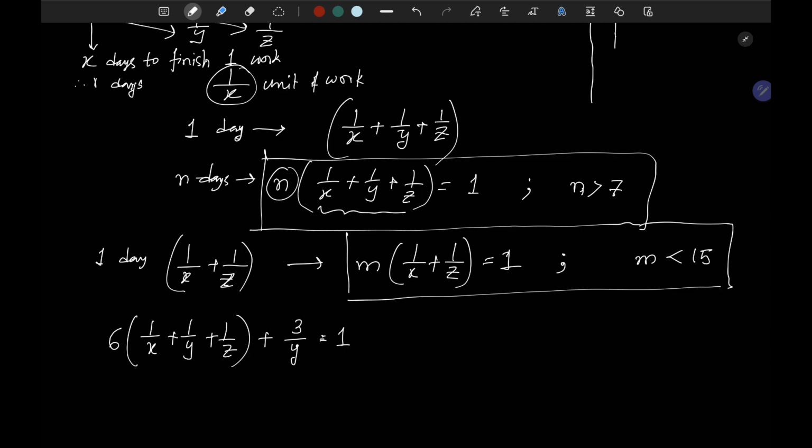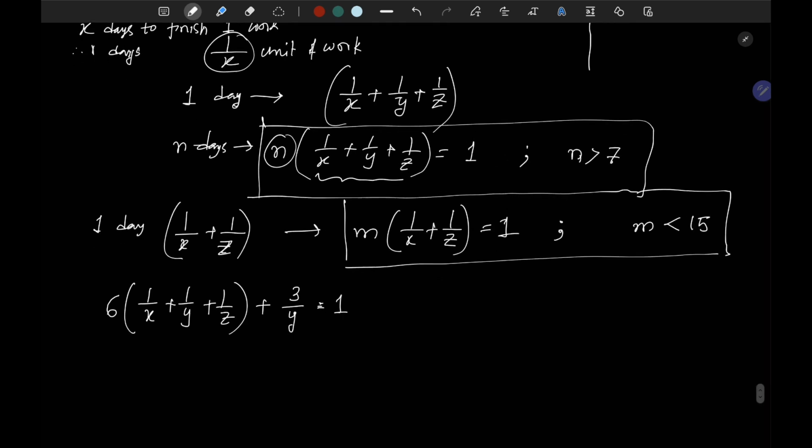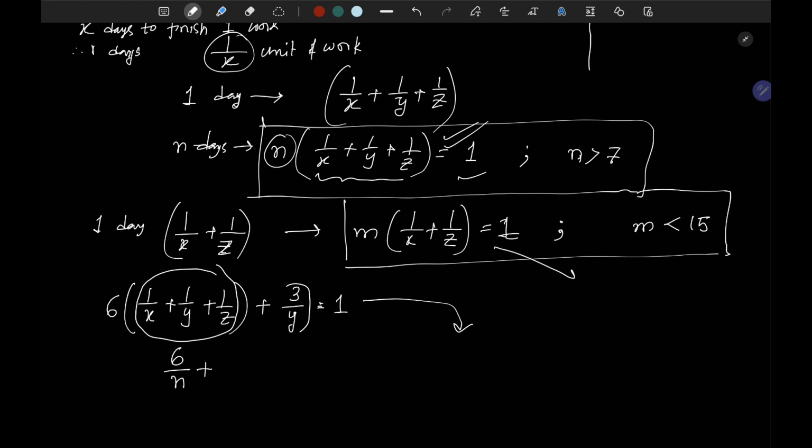Now, what do we have from this equation in terms of n and m? The value 1 by X plus 1 by Y plus 1 by Z is 1 by n, so we have 6 by n here. And 1 by X plus 1 by Z is 1 by m.